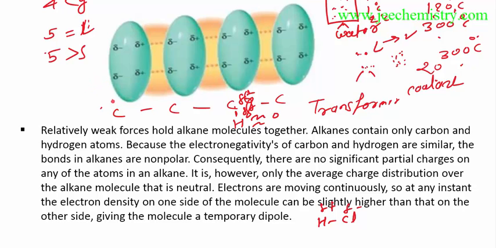Suppose there is a hydrogen here, and a hydrogen here, and a hydrogen here, in this format.